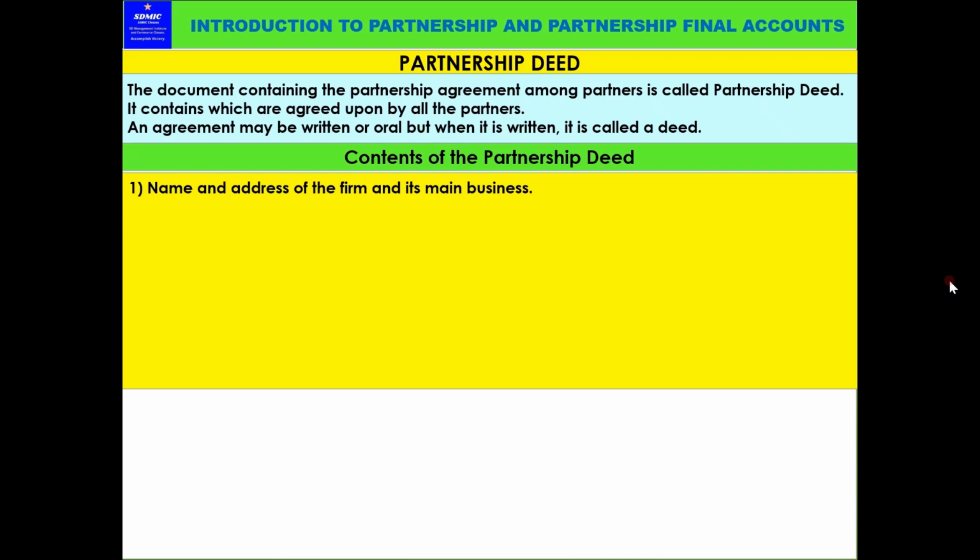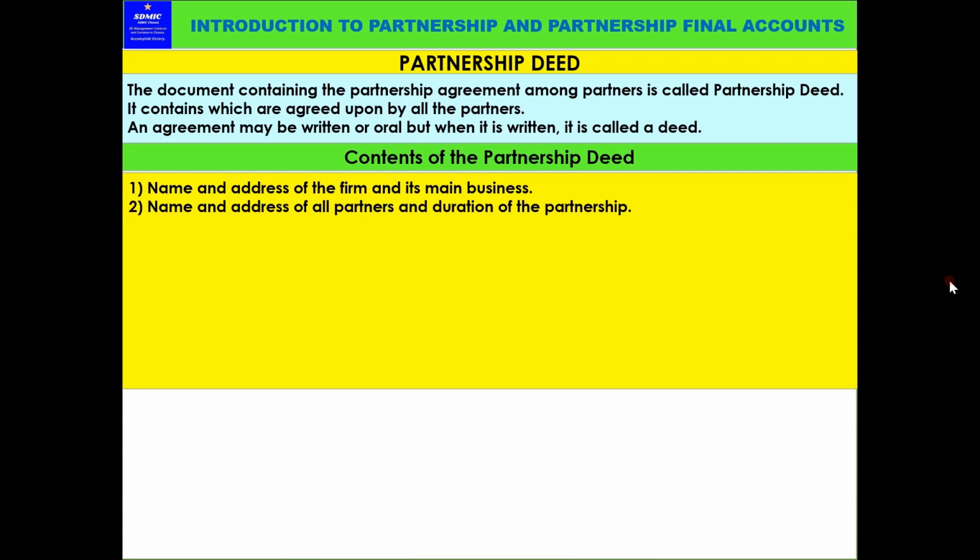It is very interesting. The contents of the partnership deed: the partnership deed must contain the name and address of the firm and its main business. The address of the main business office should be there. Then the name and address of all partners and the duration of partnership. See, duration of partnership means some may be extended for years together, but some may be for a particular purpose.